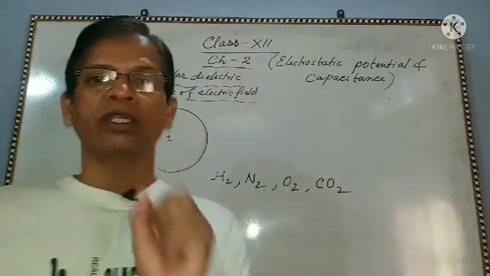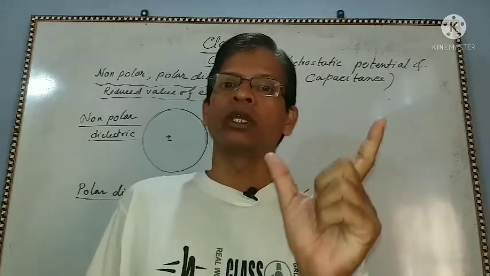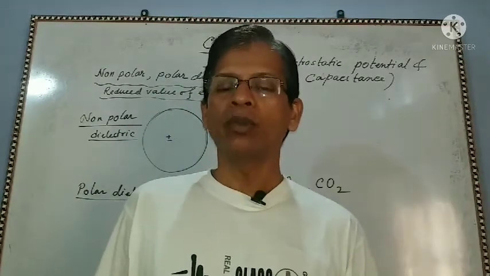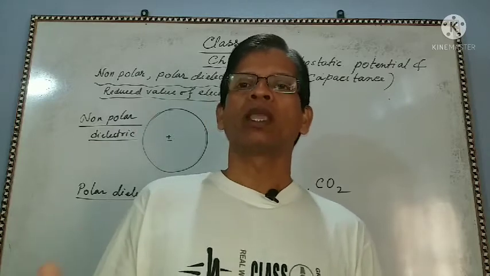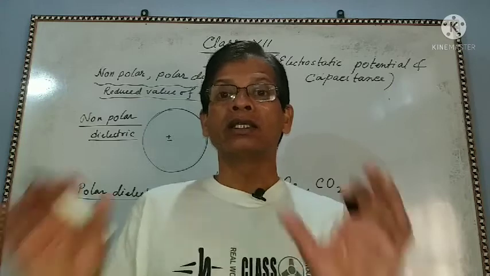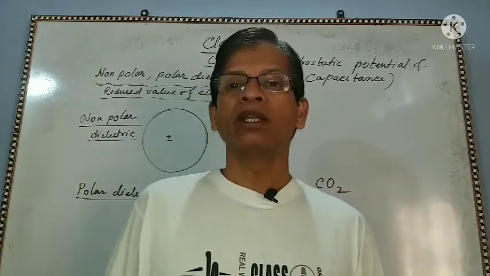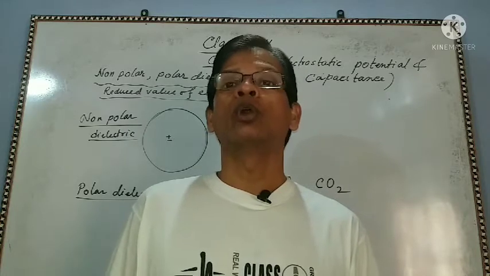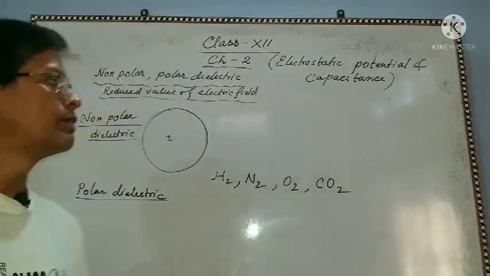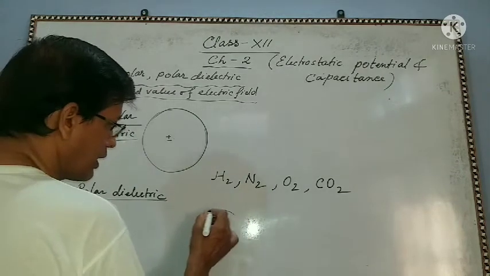Polar dielectric means a dielectric in the atoms or molecules in which the center of gravity of positive charge and center of gravity of negative charge are separate, and so there is permanent electric dipole moment. For example, its figure will be like this way.